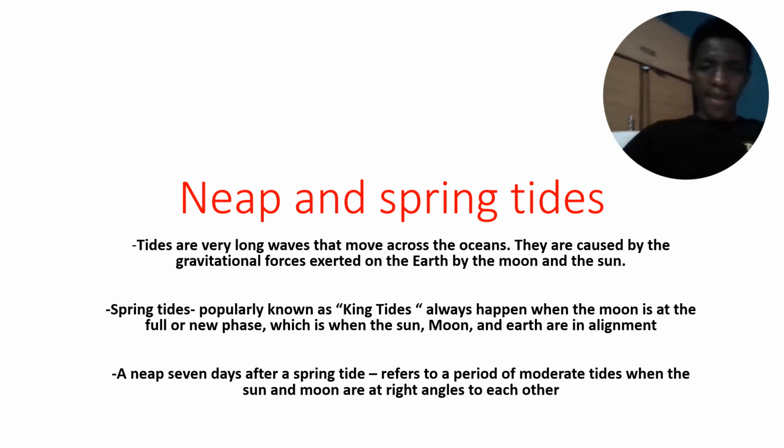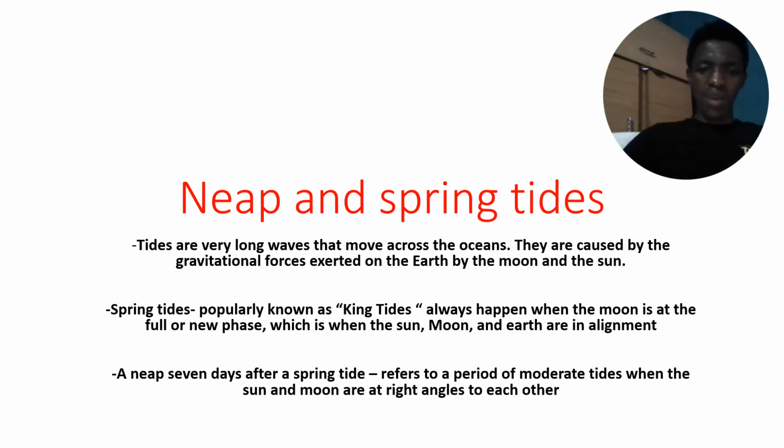Now we have to look at the different types of tides that are caused by the moon: the neap tide and the spring tides. What exactly is a tide? Tides are very long waves that move across the ocean. They are caused by the gravitational forces exerted on the earth by the moon as well as the sun. Let us describe the spring tides first.